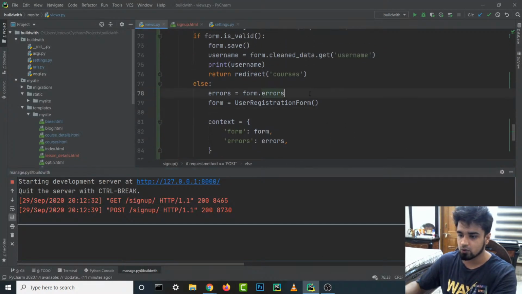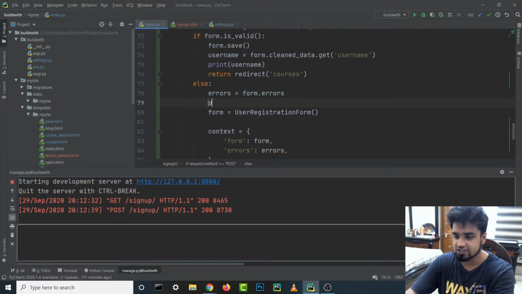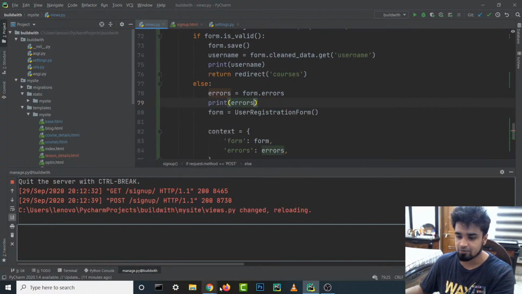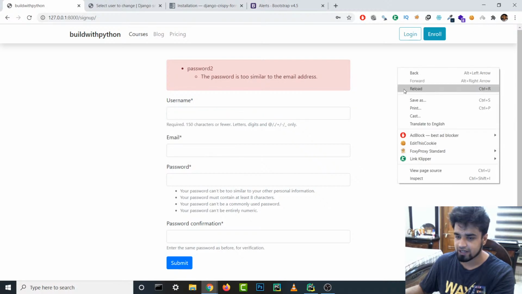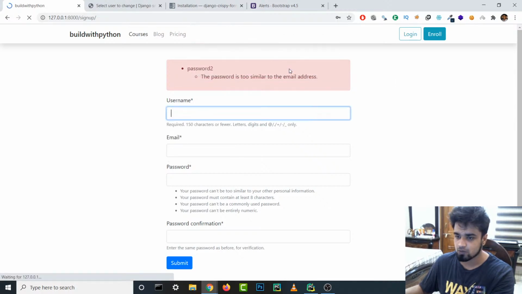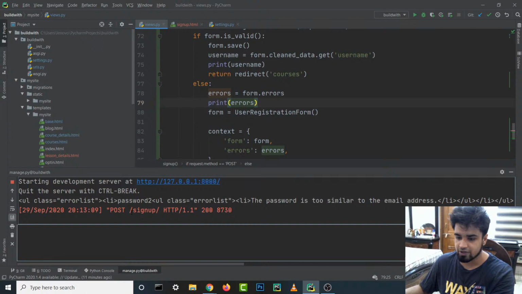So what we are gonna do is let's actually check what's inside this errors variable, so that we know what's happening behind the scenes. What we can do is reload this, continue, and this should print it out. So we have a UL class of error list, and inside this, what we want is only this thing: the password is too similar.